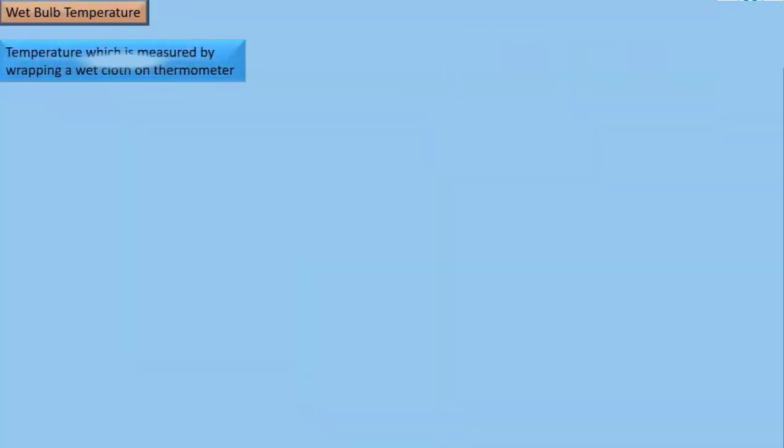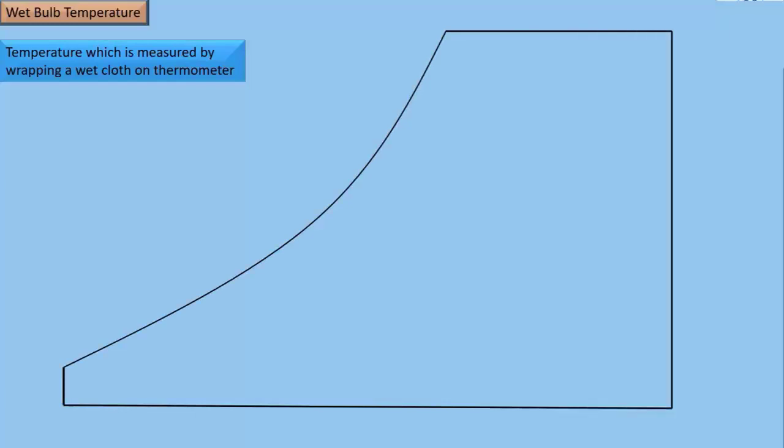The next parameter is the wet bulb temperature, which is measured by wrapping a wet cloth on a thermometer. Let us find out its line position and its measuring scale on the psychrometric chart.